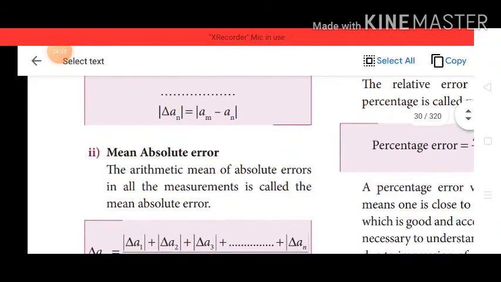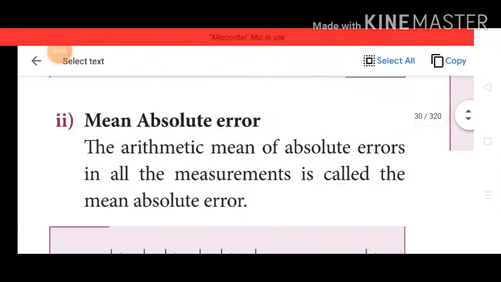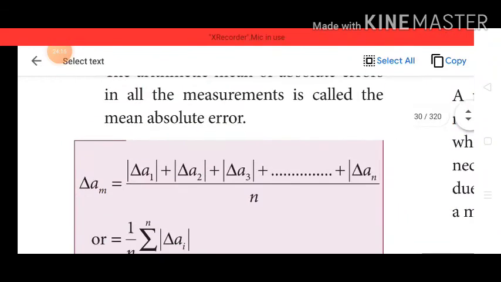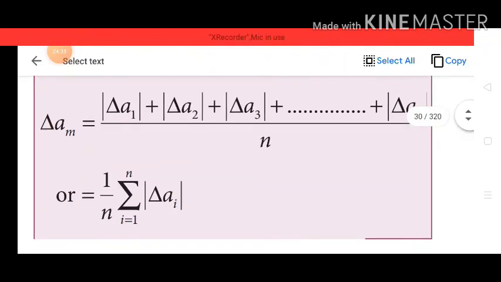Mean absolute error. The arithmetic mean of absolute errors in all measurements is called mean absolute error. Delta am is equal to modulus of delta a1 plus modulus of delta a2 plus modulus of delta a3 plus ... plus modulus of delta an by n, simply 1 by n summation of 1 to n modulus of delta ai.